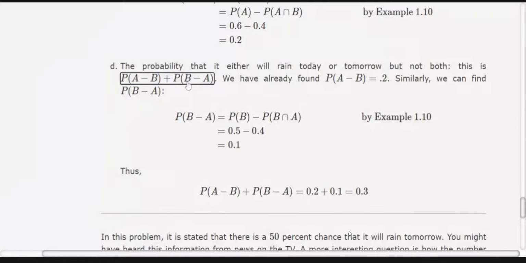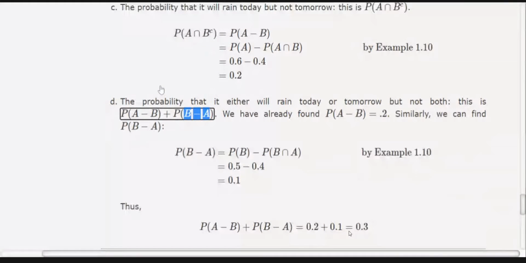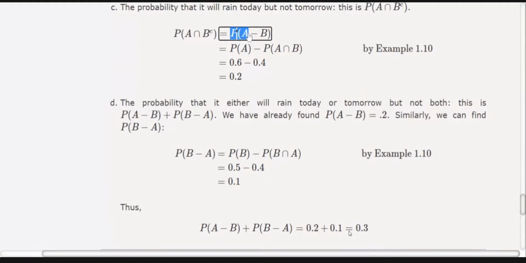Since A minus B and B minus A are mutually exclusive, the probability of their union is equal to the sum of their probabilities. We have already calculated the probability of A minus B in the previous step, so we can put that from there.